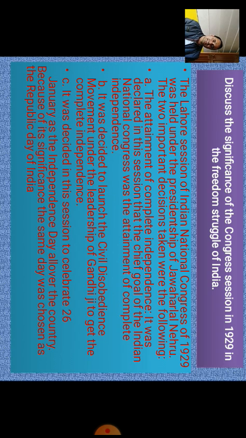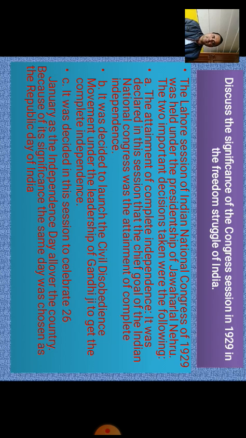Now see some of the significance of the Congress session of 1929 in the freedom struggle of India. We have just discussed the important points taken in the Lahore Congress conference, and that needs to be understood, as it became a significant point of this session. The Lahore session of the Indian National Congress of 1929 was held under the presidency of Pandit Nehru.